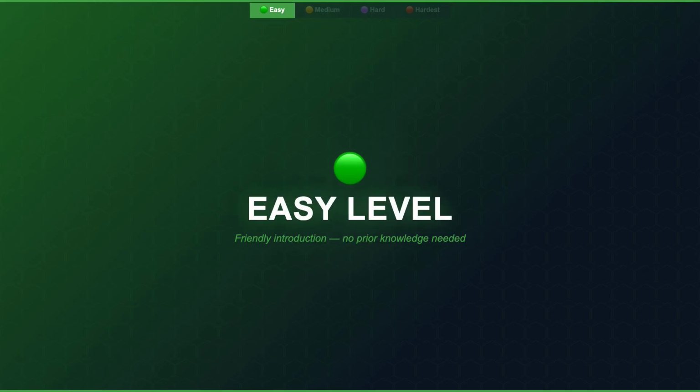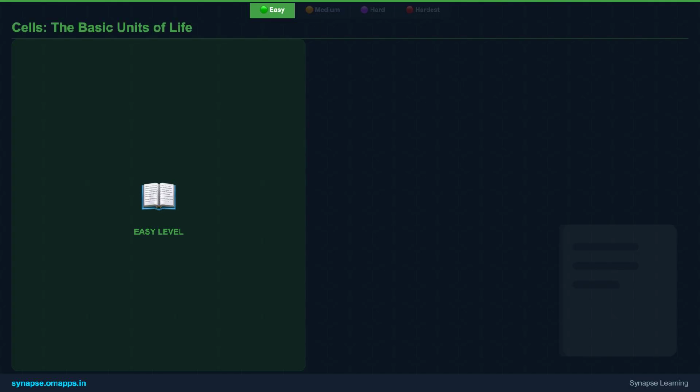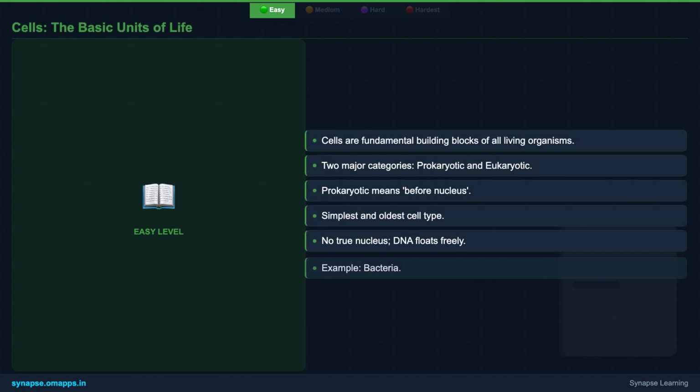Ready to begin our exploration? Let's start with the basics of what makes a cell and discover the two main categories that define all life on Earth. It's simpler than you think. On this slide, we introduce the very concept of cells as the basic units of life. Think of them as tiny, self-contained factories.